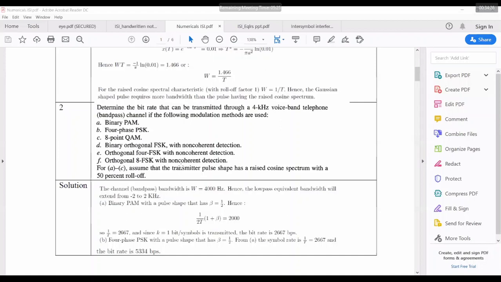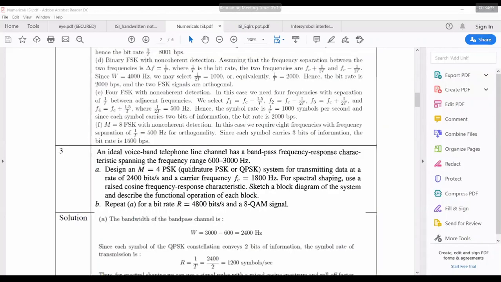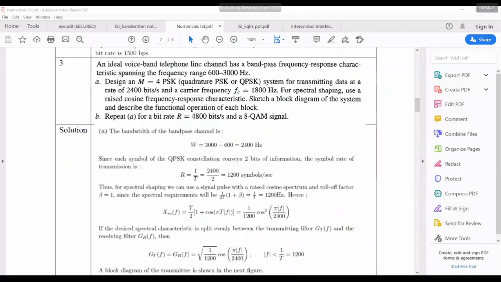Yes, sir. Okay. Any other doubt? Sir, also the third question, part B. The bit rate is 4800 and it's an 8 QAM signal, no? So the symbol rate should be divided by 3, no, sir?